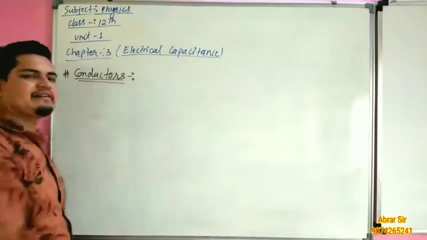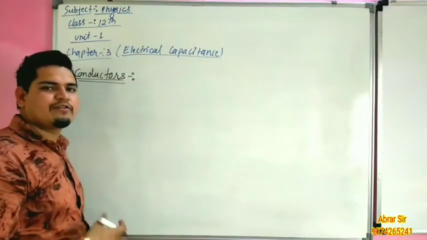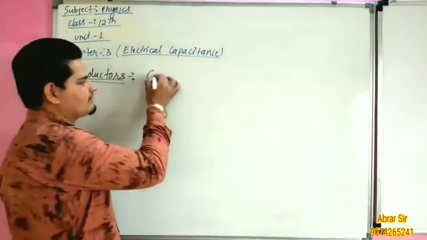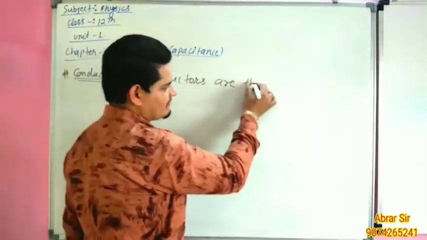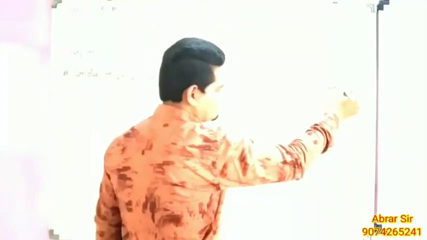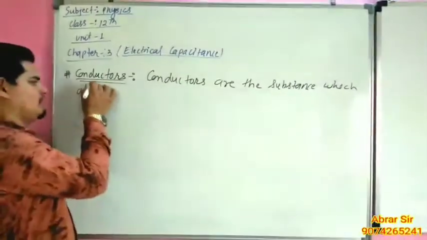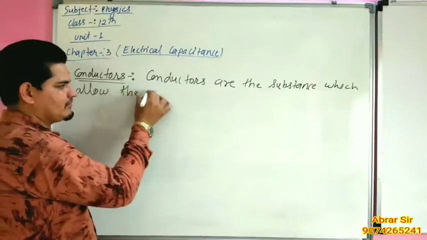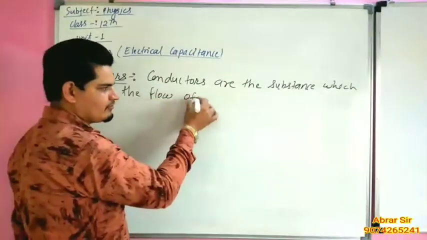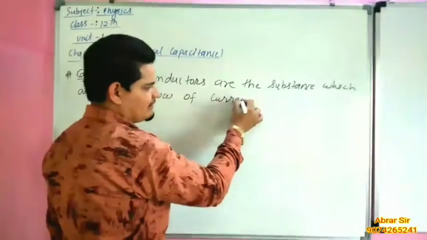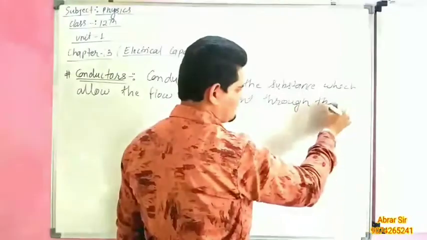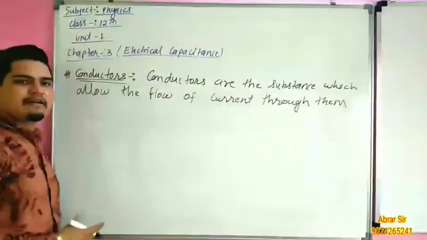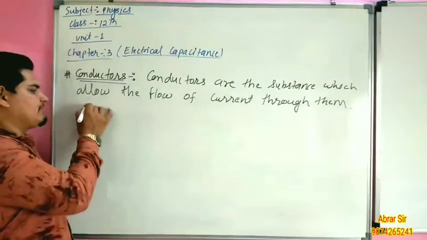Conductors are the substances which allow the flow of current through them. Current can flow through the conductor.